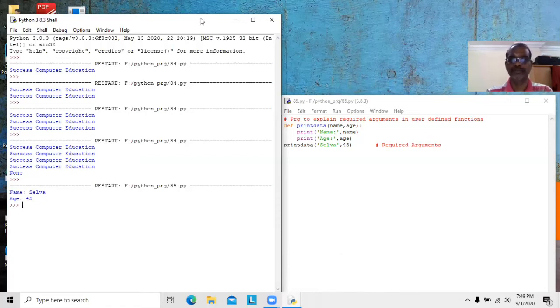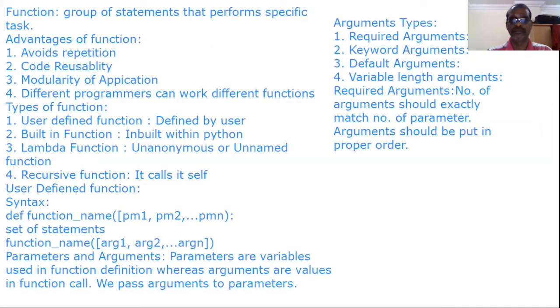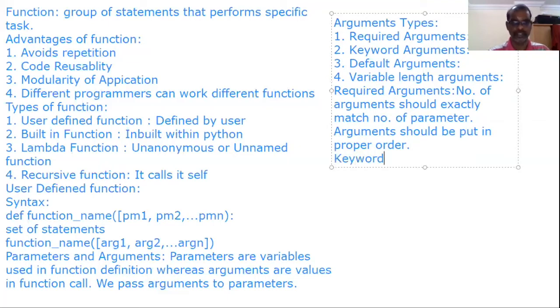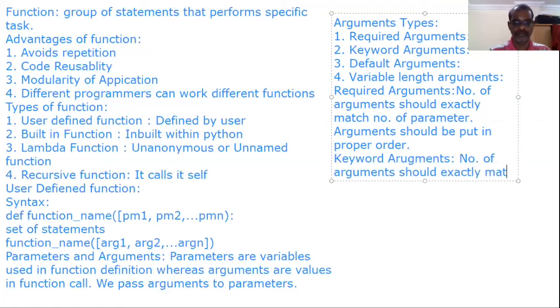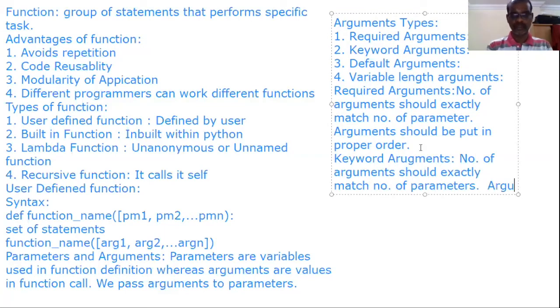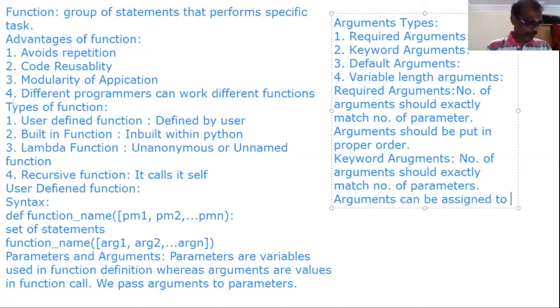Keyword argument. Here also number of the arguments should exactly match number of parameters, just like required argument.